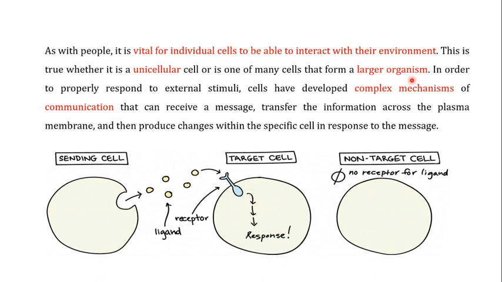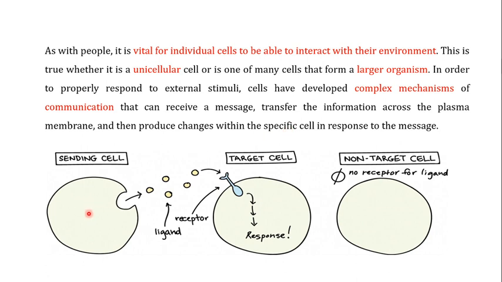So the communication that is true for unicellular cells is also true for one of the many cells that form the larger organisms. Now, in order to properly respond to external stimuli, the environment in which the cell is living, cells have developed complex mechanisms of communication. They receive a message from their environment, transfer the information across the membrane of the cell, and then produce changes within the specific cells in response to the message. And this kind of communication is very specific.